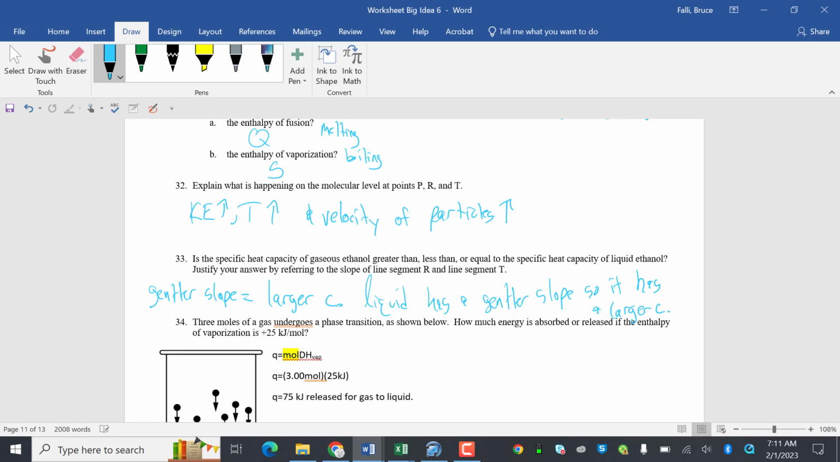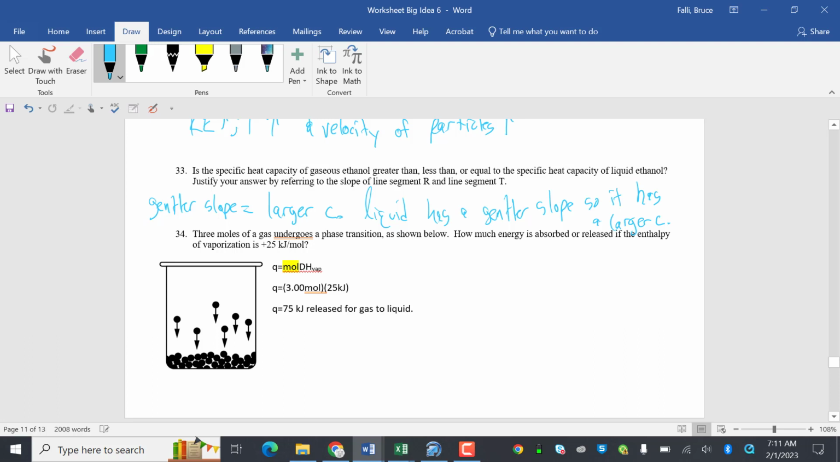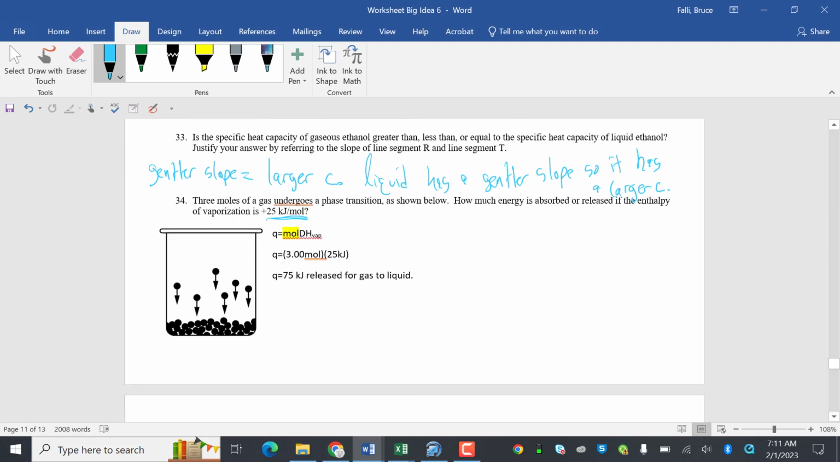Three moles of a gas undergo a phase change below. How much energy is absorbed or released? So all we're doing is a phase change. So Q equals moles times delta H vap. Notice moles. So 3 times 25 is 75 kilojoules. And it's released because you go from a gas to a liquid, and it goes down.